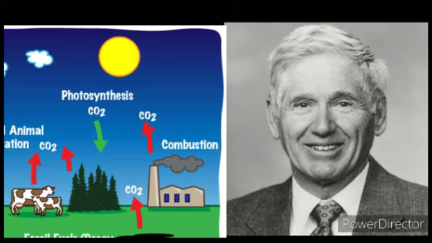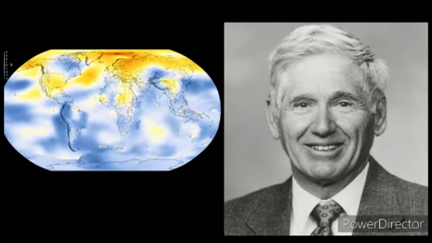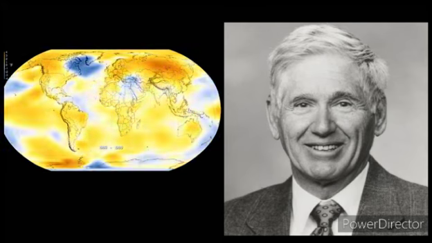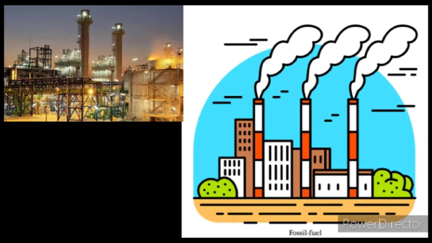This led Charles David Keeling, an American scientist in the mid-20th century, to find out if the increased burning of fossil fuel and the consequent release of carbon dioxide in the atmosphere were changing the global temperature. The Keeling curve is data that shows carbon dioxide emissions over time.